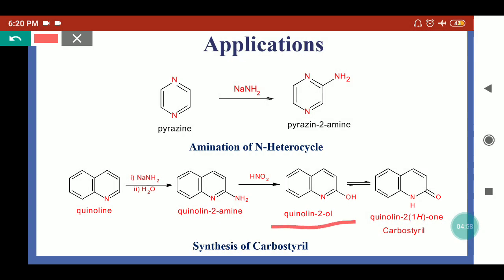Because it's an enol-like structure, it is not stabilized. It will convert into a more stabilized form, that is the ketone form. So quinolin-2-one will form, which is also known as carbostyril, which is used to synthesize natural compounds, drugs, etc.